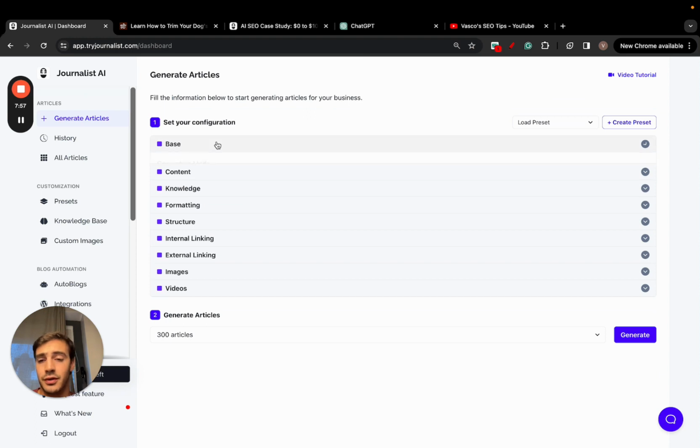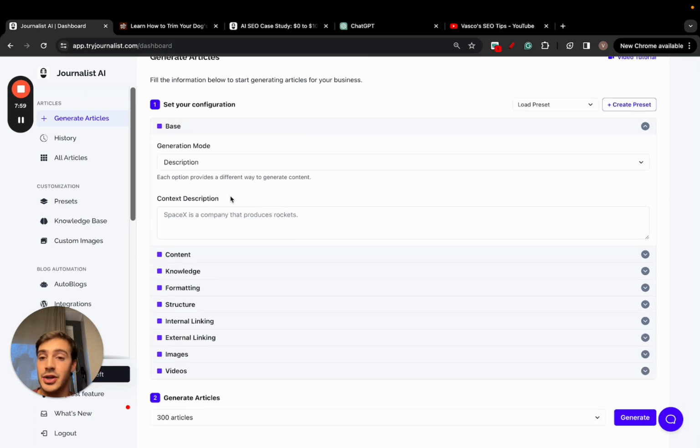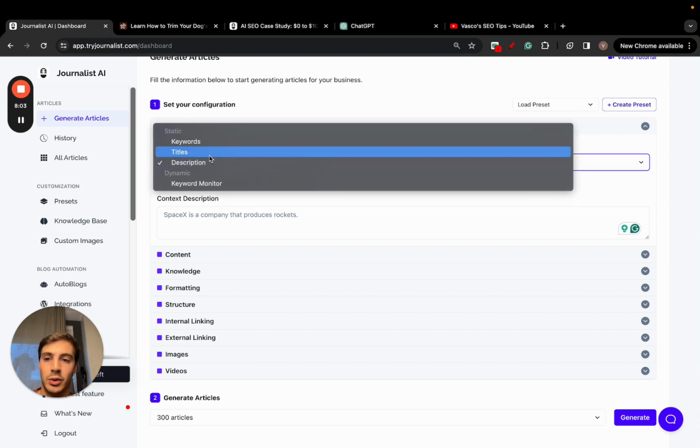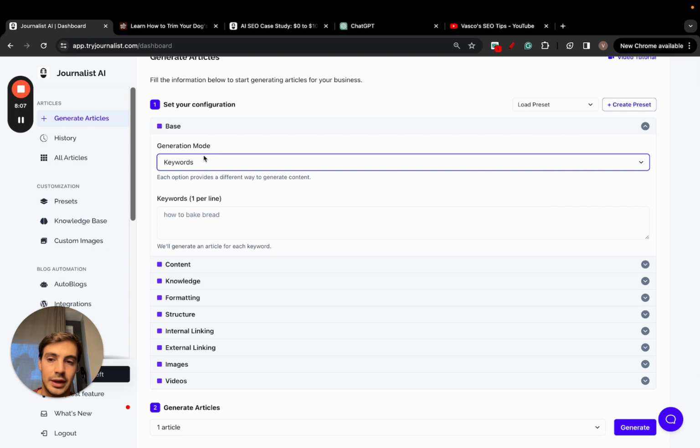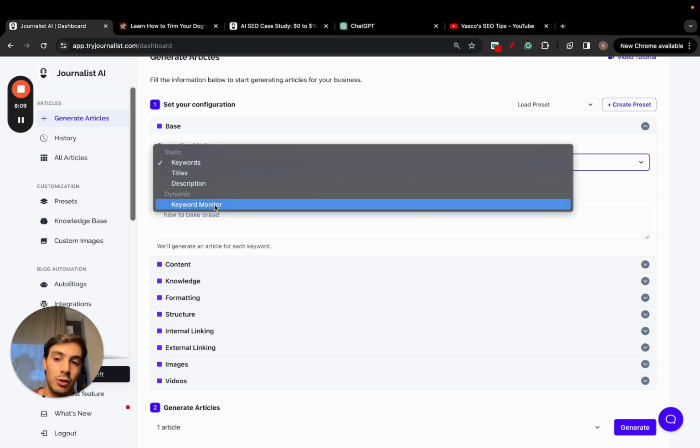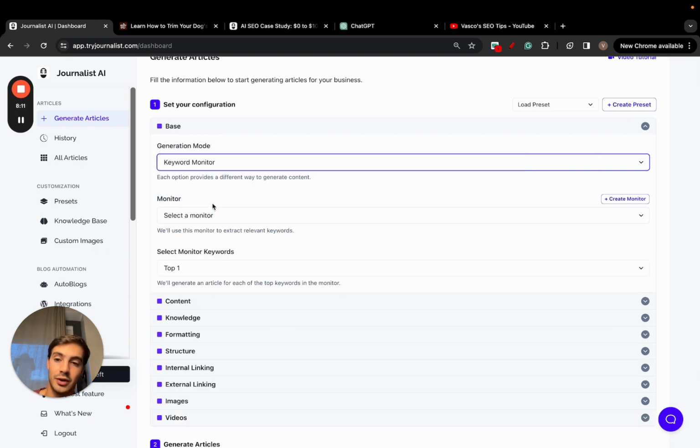And finally here, you can choose the generation mode. You can generate the articles based on the description, if you have the description here, or based on titles. You can add all your titles right here. Or based on keywords. Now, on top of that, you see here the keyword monitor. You can generate articles based on keyword research that you do inside of this tool.